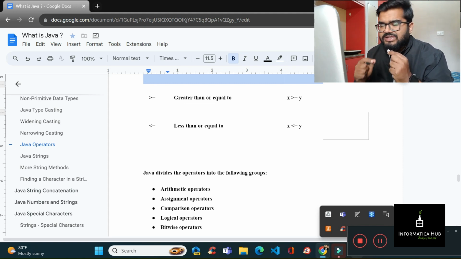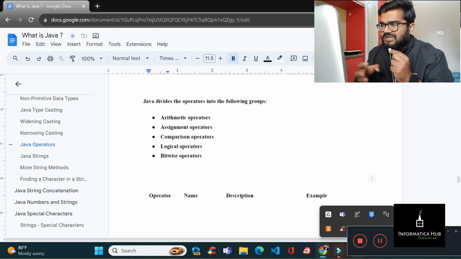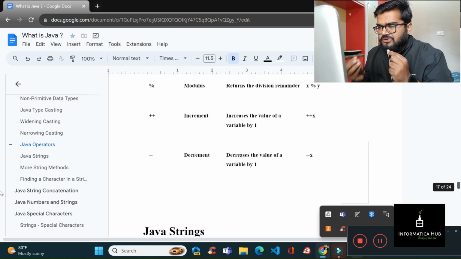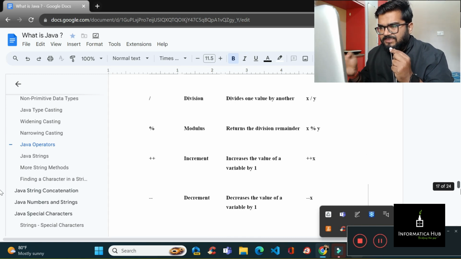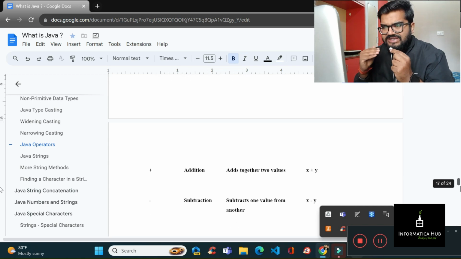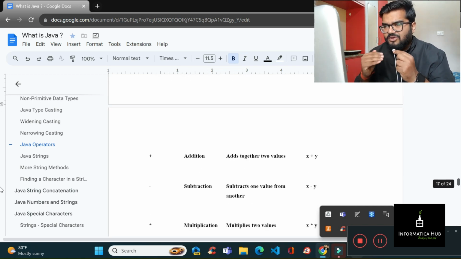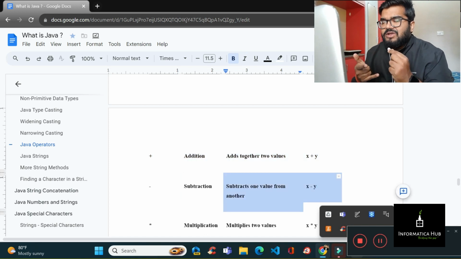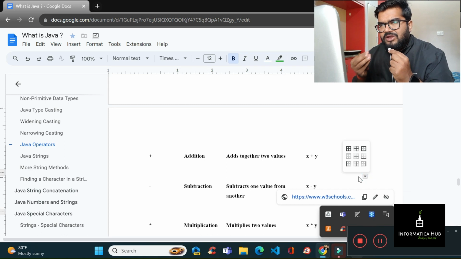Java divides the operators into the following groups: arithmetic operators, assignment operators, comparison operators, logical operators, and bitwise operators. So these are the groups you can have a look at. I will be adding a PDF link, you can check that afterwards. It's normal. For adding two numbers, x plus y. For subtracting, it's x minus y. It's normal, I don't want to talk much on this.